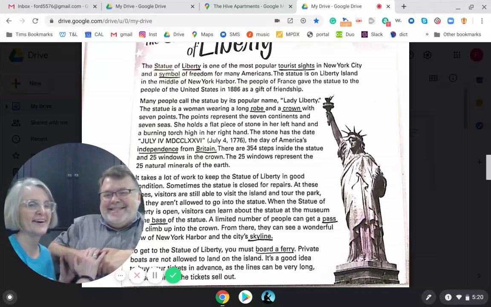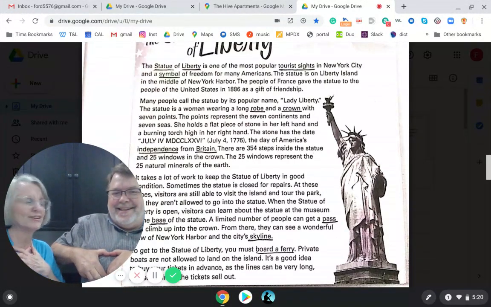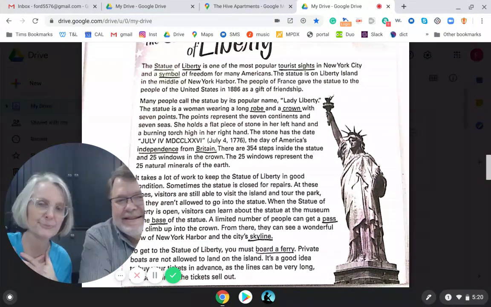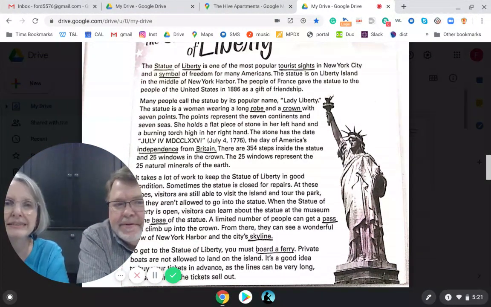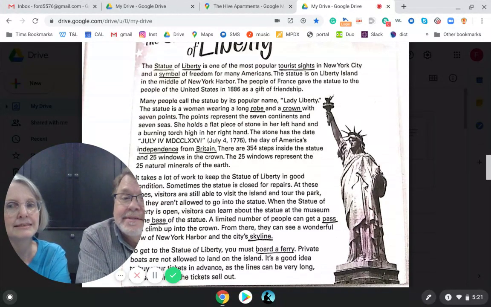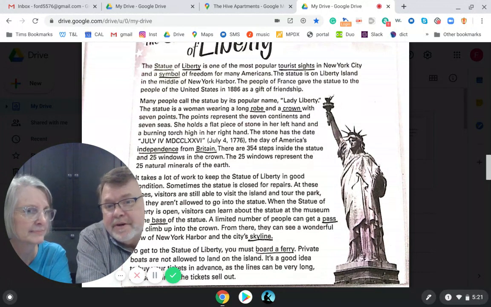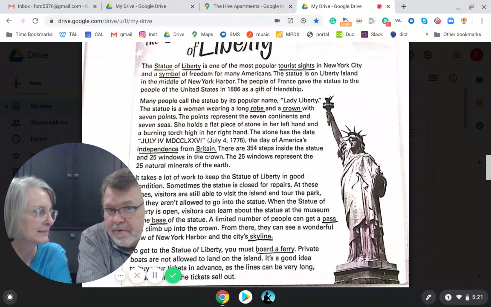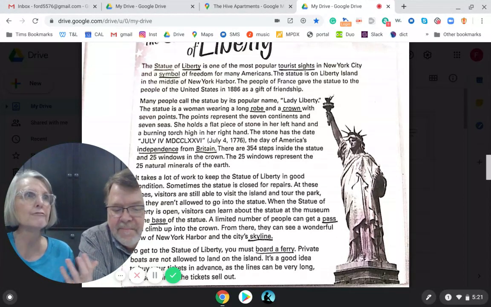Look, he's drawing a little heart with his hands. When he does that, I think, oh, love. That symbolizes love. That's a symbol of love. And the Statue of Liberty is a symbol of freedom. That's what we call it, the Statue of Liberty. Liberty is another word for freedom. So when people look at that, they think about freedom.